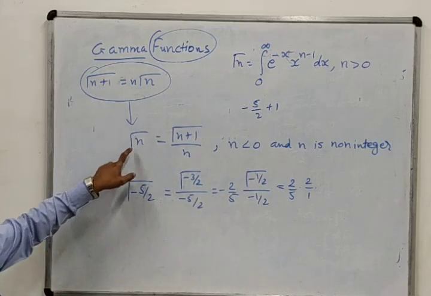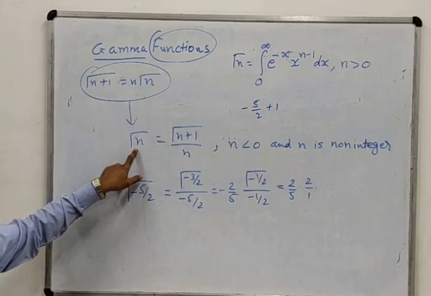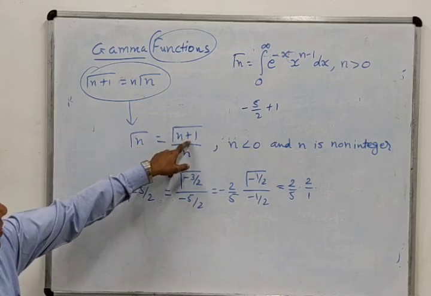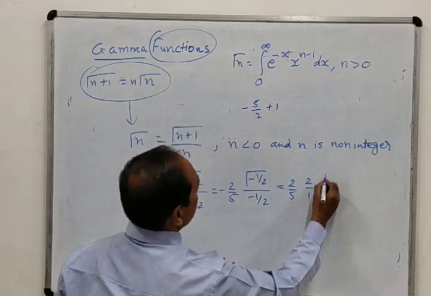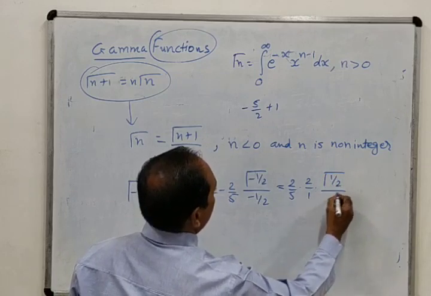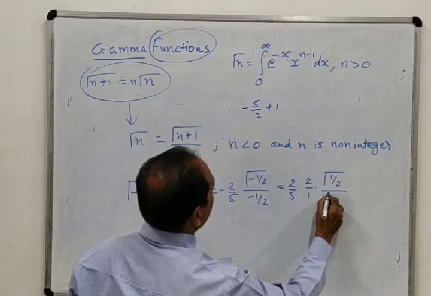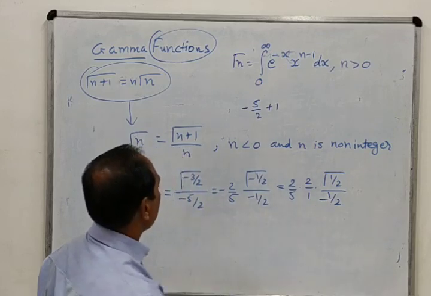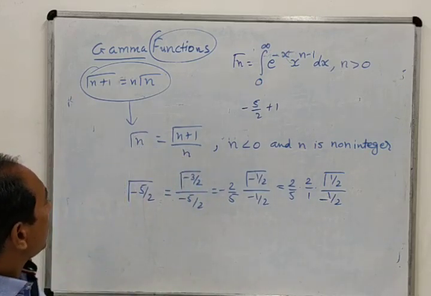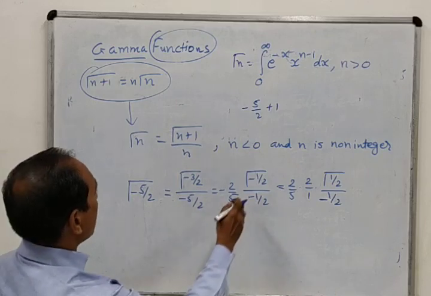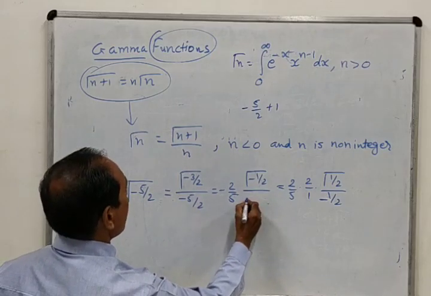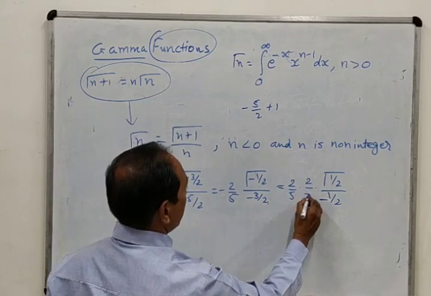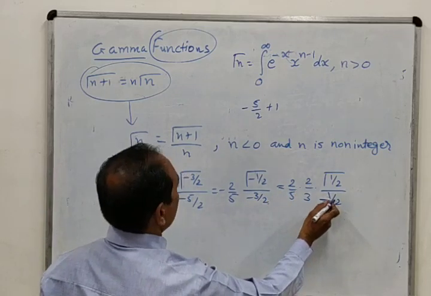To find out gamma minus 1 half, we will again use this formula. We put n equal to minus 1 half. So minus 1 half plus 1 is gamma 1 half, divided by minus 1 half.